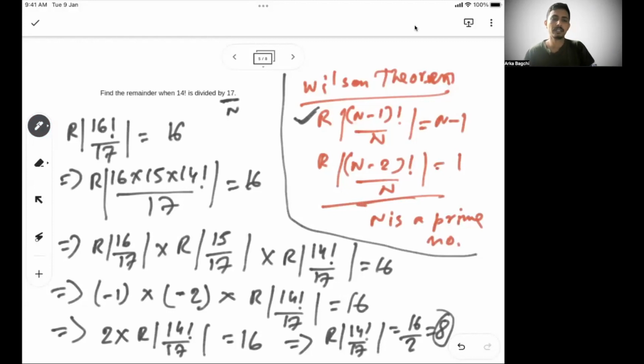So basically what we did is break down 16 factorial into 16, 15 and 14 factorial. And then from there, we calculated 16 separately, 15 separately, and 14 factorial I keep as is, and then calculate the value of the others and get the answer.